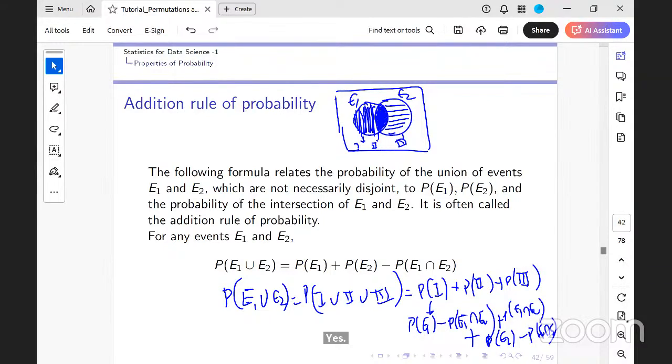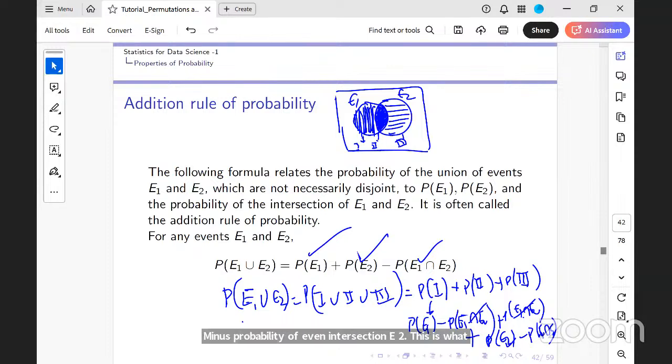So I have the probability of E1 union E2, and these two terms can cancel out. This probability is the probability of E1, which I get from here, plus the probability of E2, which I get from here, minus the probability of E1 intersection E2.